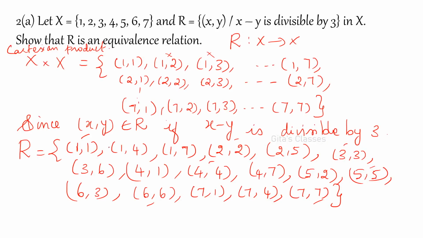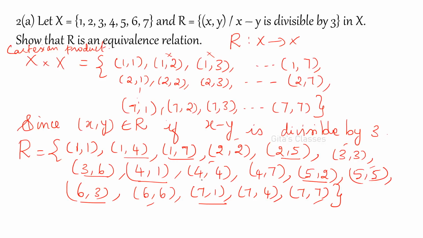Is it possible? 1 comma 1, 1 comma 1, yes it is there. Next is 1 comma 4, which means 4 comma 1 should be there. Yes, it is there. For every element you can check. For 1 comma 7, 7 comma 1 should be there. Yes, it is also there. 2 comma 2, 2 comma 2 only. 2 comma 5, 5 comma 2 is there. 3 comma 3, 3 comma 3 only.